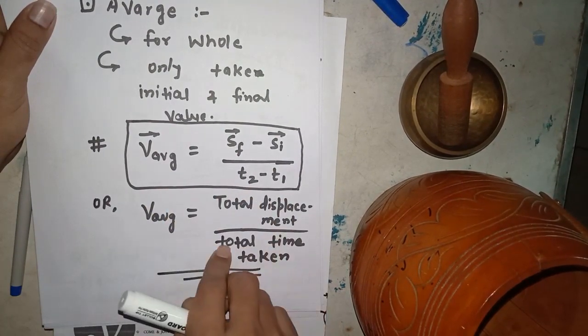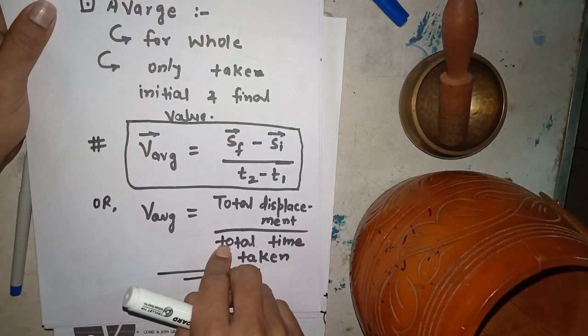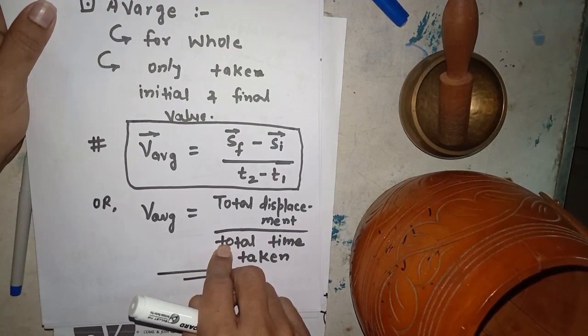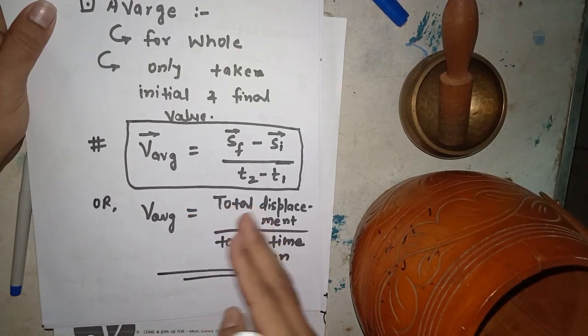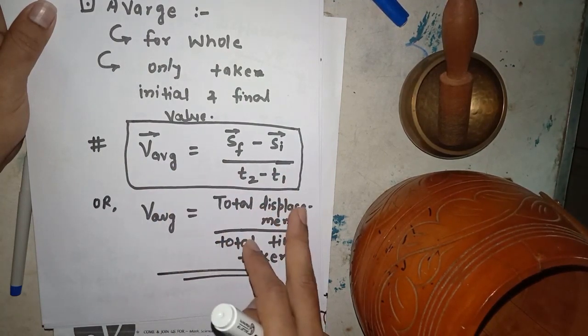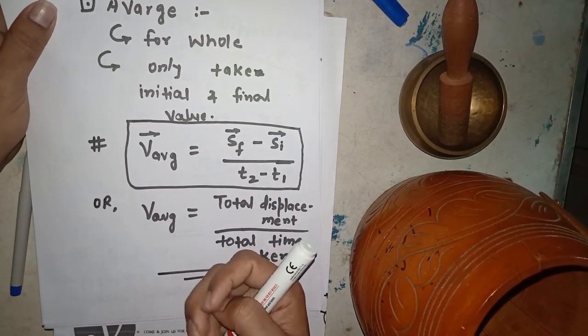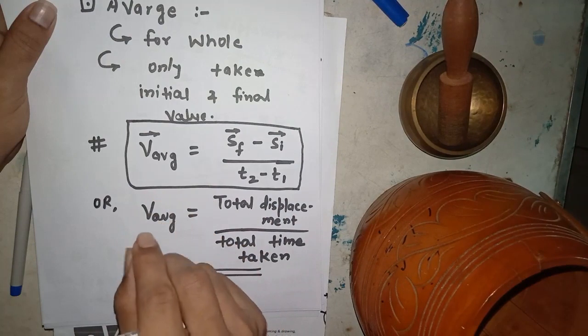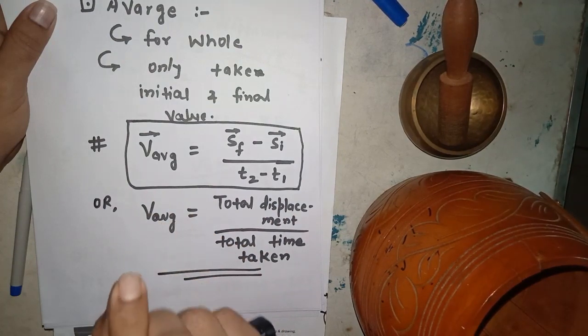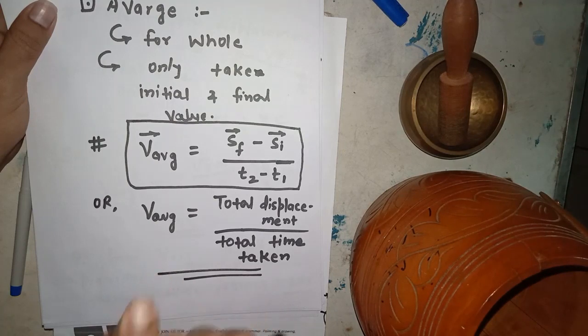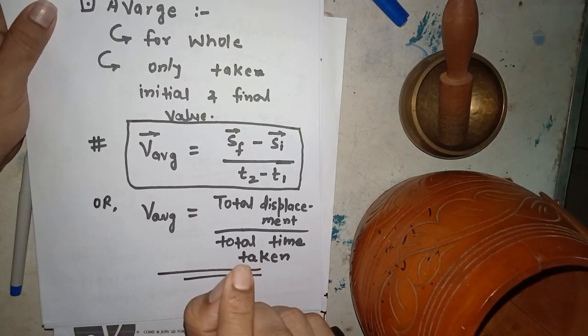It is not the actual velocity. Actual velocity cannot be defined by taking total displacement or total time, because actual velocity is the velocity at every instant, every place, each point in the whole journey.